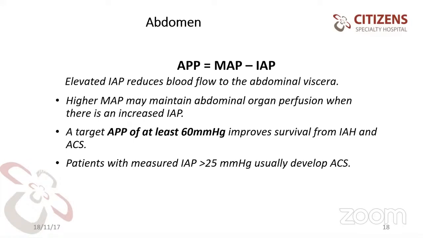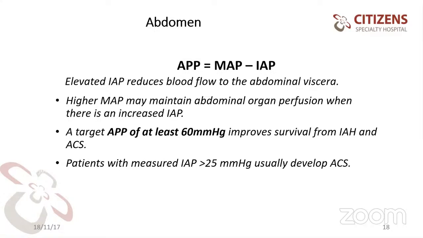So coming to abdominal perfusion pressure, it is equal to mean arterial pressure minus intra-abdominal pressure. Elevated intra-abdominal pressure reduces blood flow to the abdominal viscera. Higher mean arterial pressure may maintain abdominal organ perfusion when there is an increased intra-abdominal pressure. A target abdominal perfusion pressure of at least 60 mmHg improves survival from intra-abdominal hypertension and ACS. Patients with measured intra-abdominal pressure of more than 25 mmHg usually develop ACS. And here, some calculations go like abdominal perfusion pressure is equal to mean arterial pressure minus 2 times the intra-abdominal pressure.